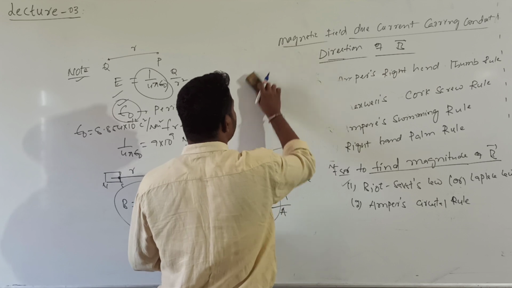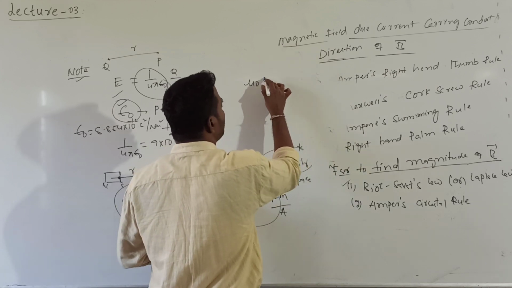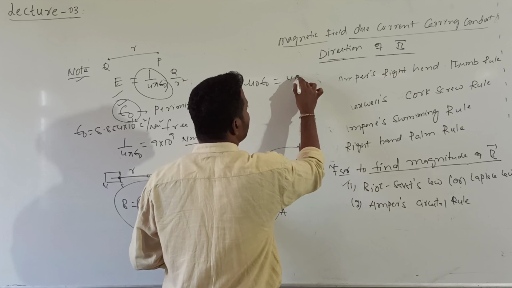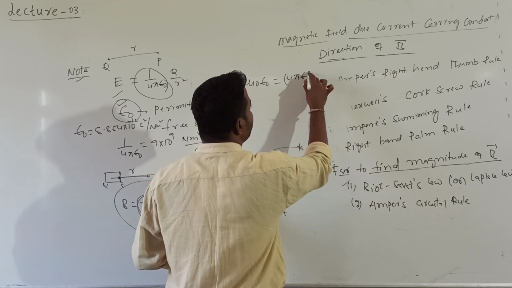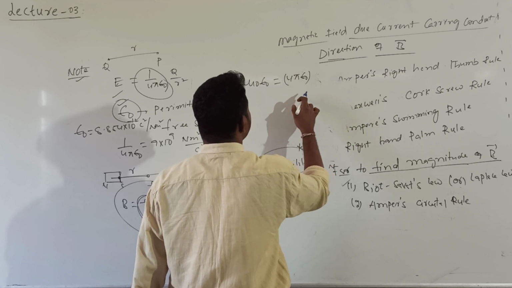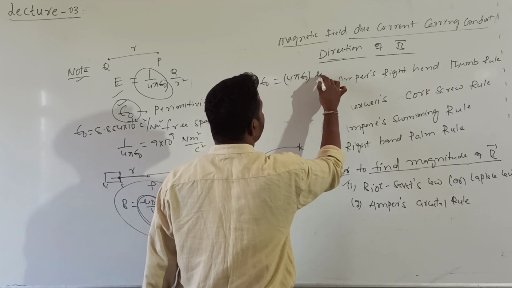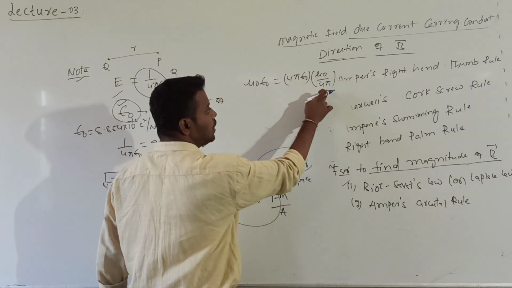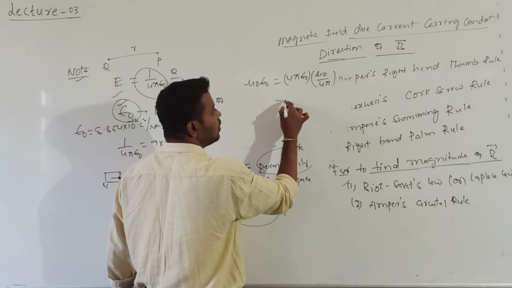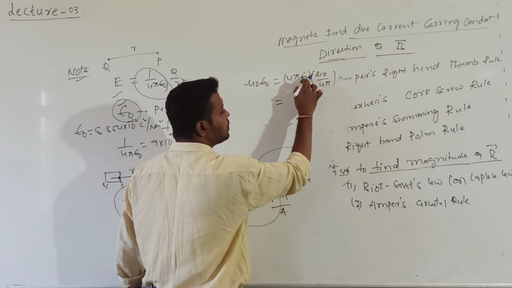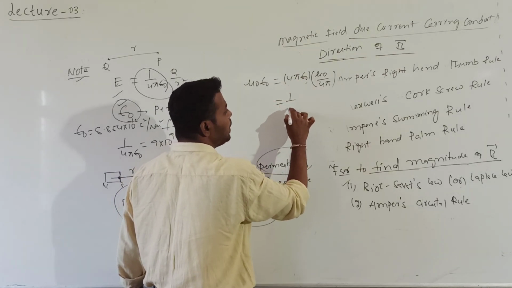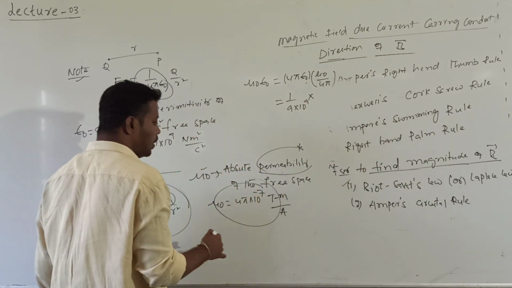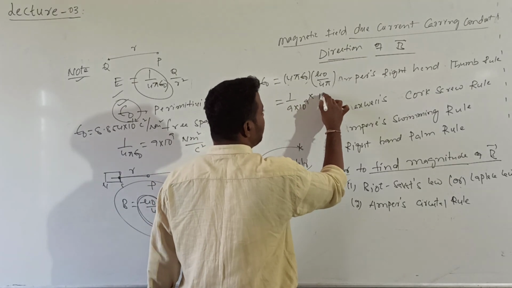So last one point. What is the value of mu naught into epsilon naught? If I want to calculate mu naught into epsilon naught, can I multiply numerator and denominator with 4 pi? So one is mu naught by 4 pi into 4 pi epsilon naught. I multiplied numerator and denominator with 4 pi. So 4 pi epsilon naught value is 1 by 9 into 10 to the power of 9, whereas mu naught by 4 pi value is 10 to the power of minus 7.